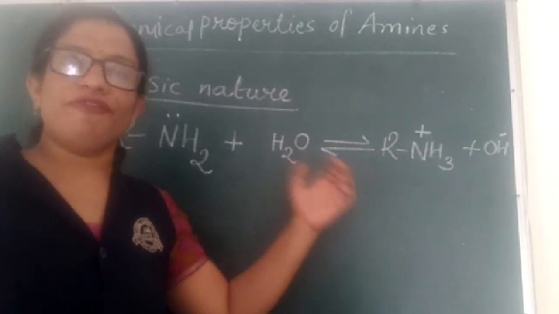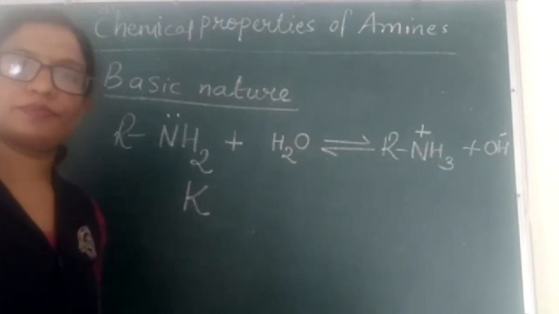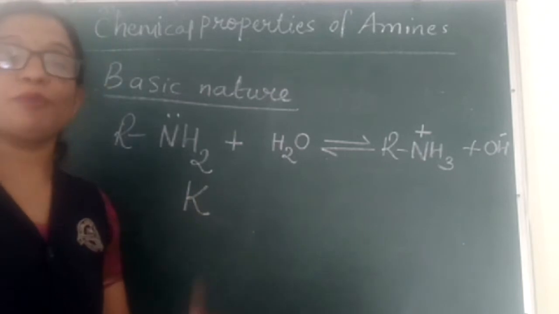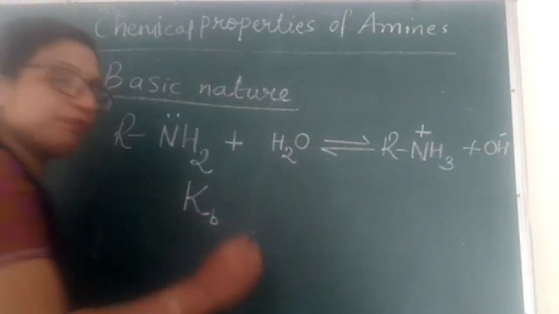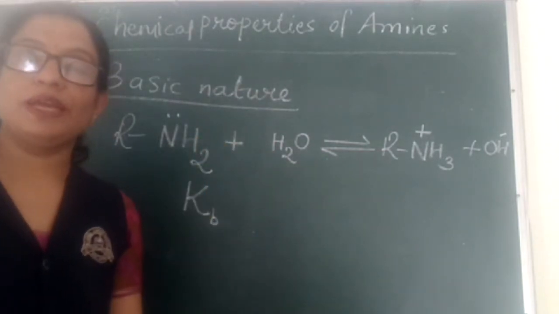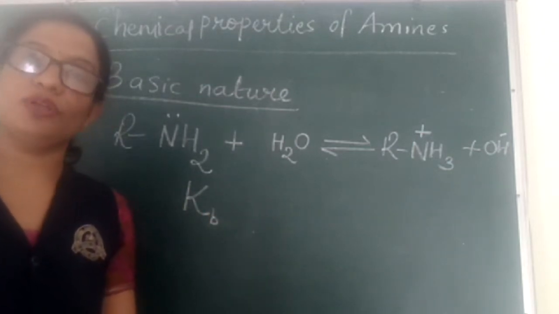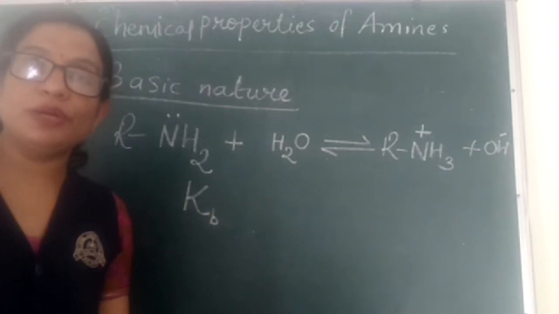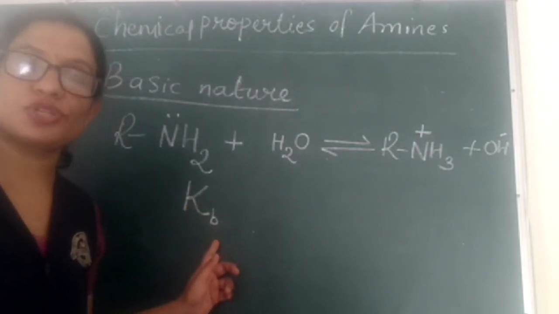Now if we find out the equilibrium constant of this reaction, which will be denoted by Kb, the base dissociation constant, because this is the reaction showing the basic nature of amine. So the equilibrium constant of this reaction can be denoted by Kb, that is the base dissociation constant.